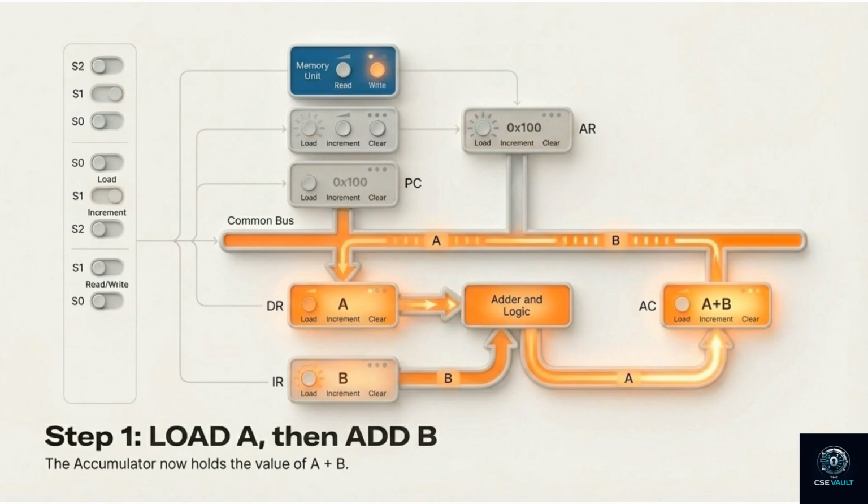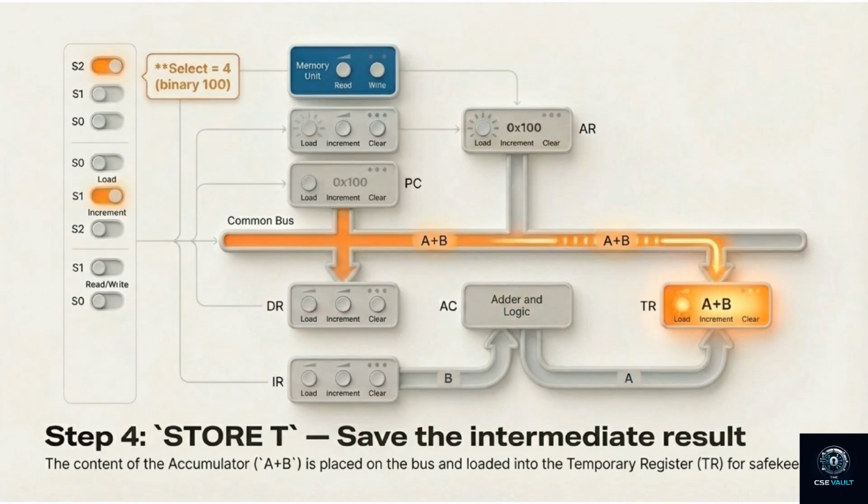Now the execution begins. Step 1 of our program. Load A, then ADD B. The system loads the value from memory location A into the accumulator, then adds the value from location B. The adder takes both inputs and outputs A plus B. The accumulator now holds this sum. First calculation done.